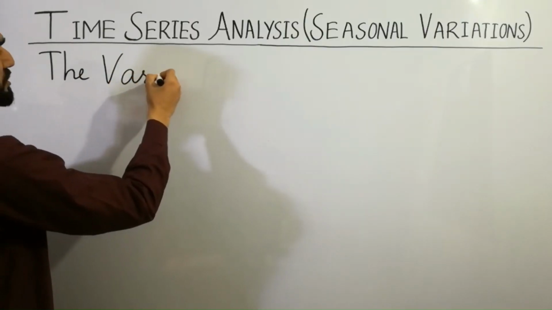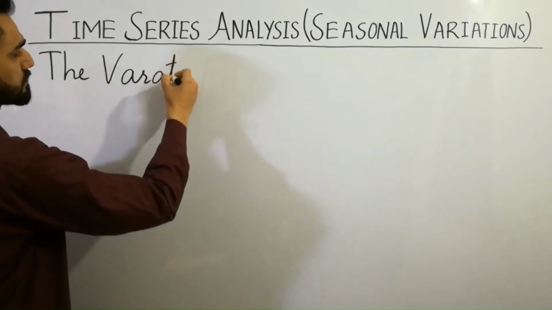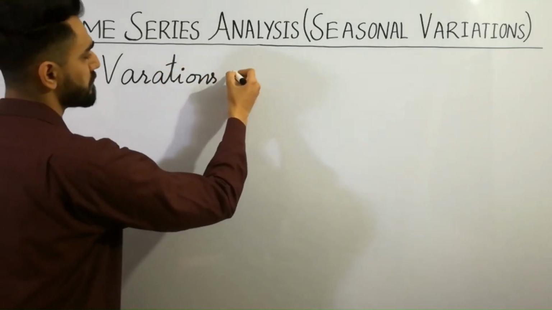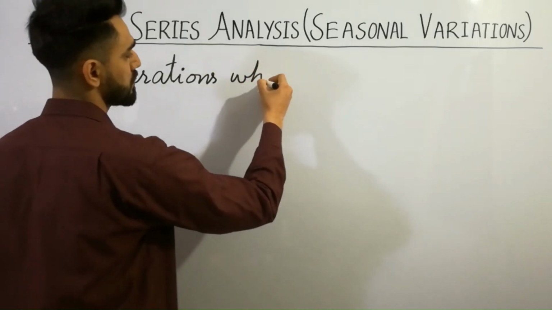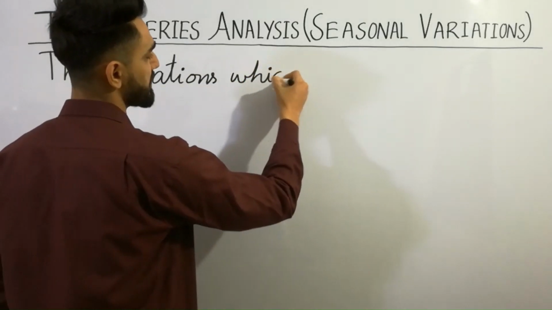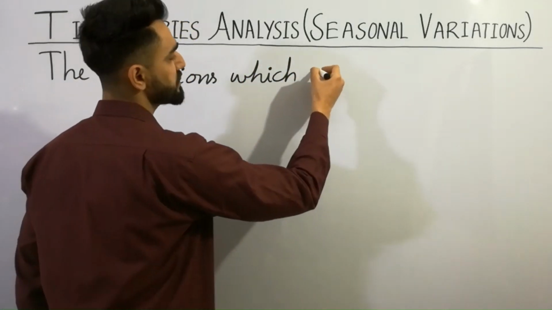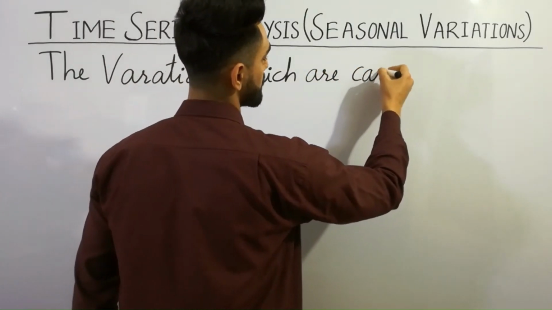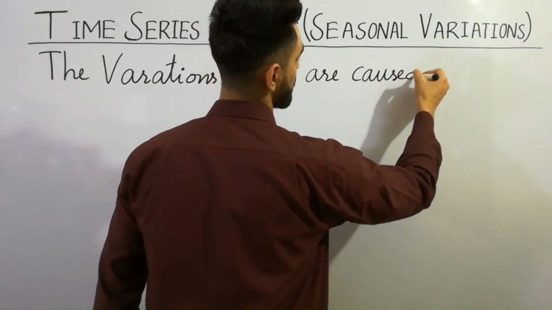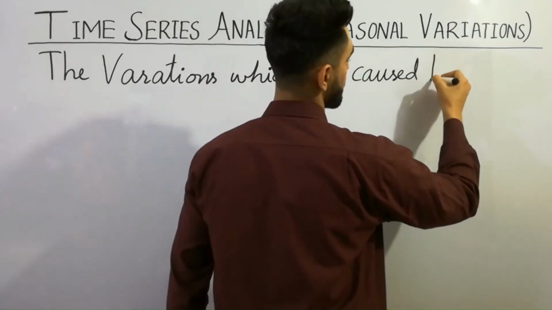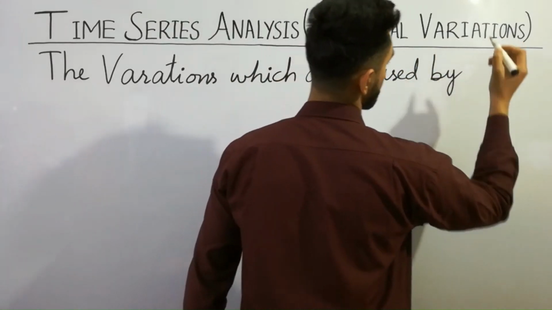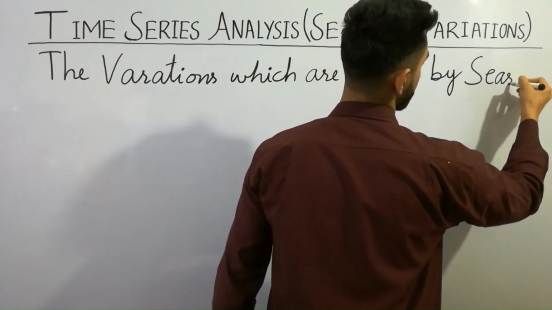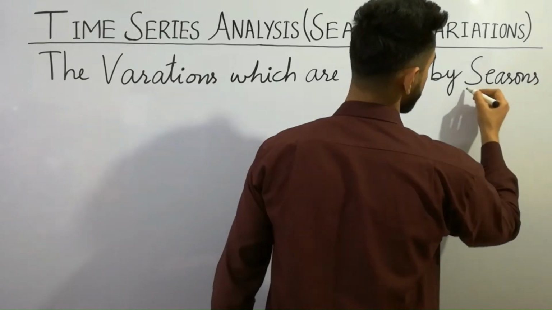The variations which are caused by seasons. Very, very important point. Seasons.